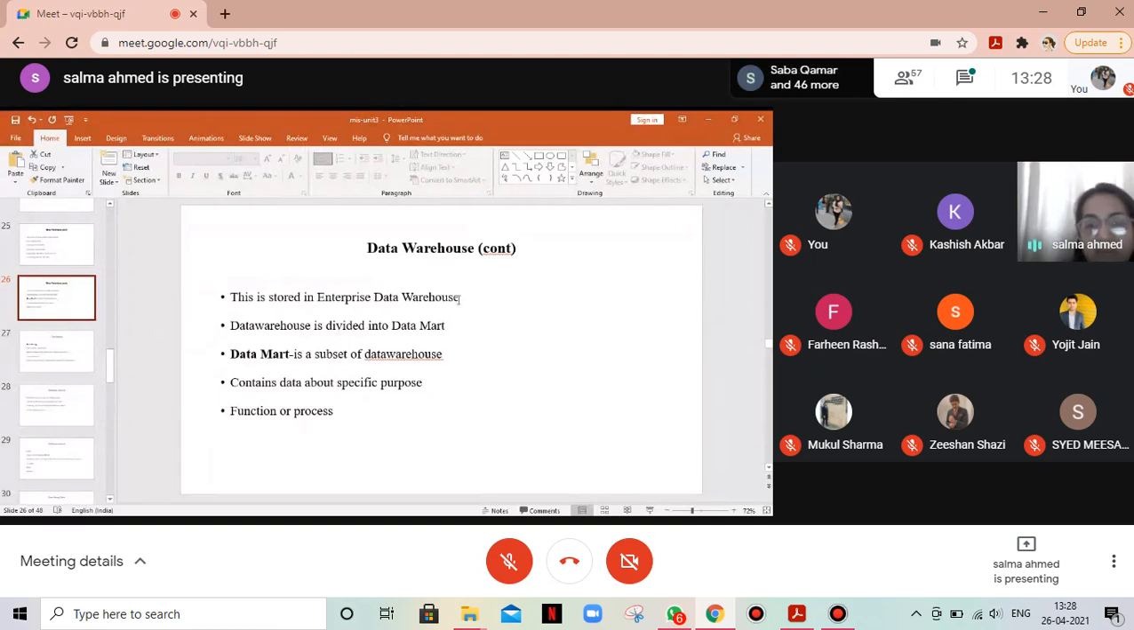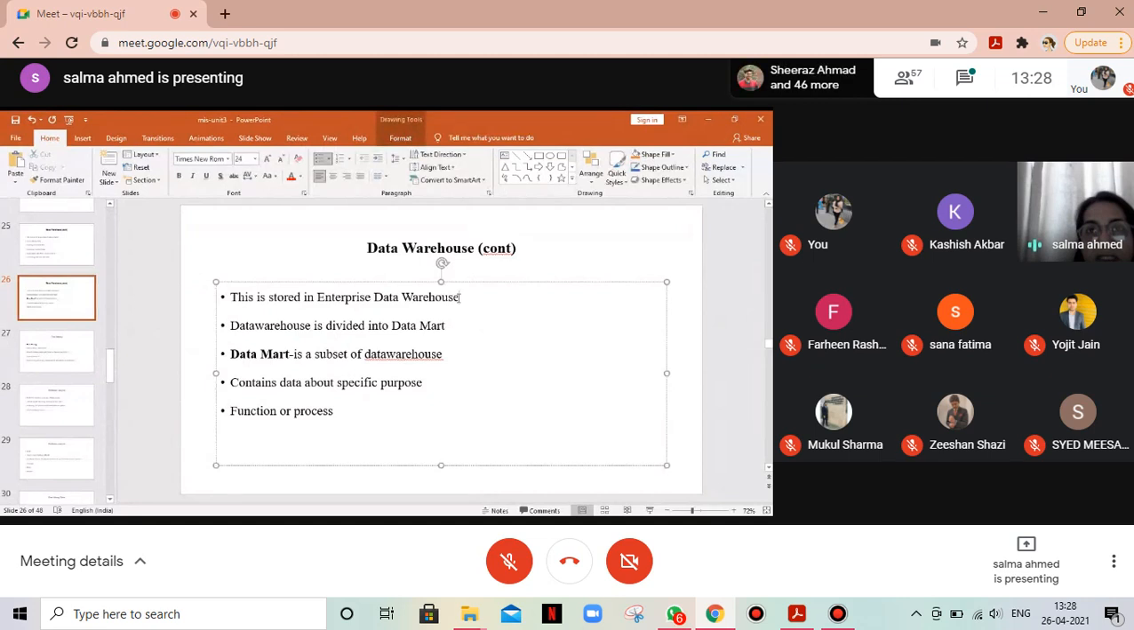Now this EDW holds data from every source, so you would have to waste time searching for a specific piece of data. Therefore, we divide this data warehouse into smaller data marts. A data mart is nothing but a subset of a data warehouse.